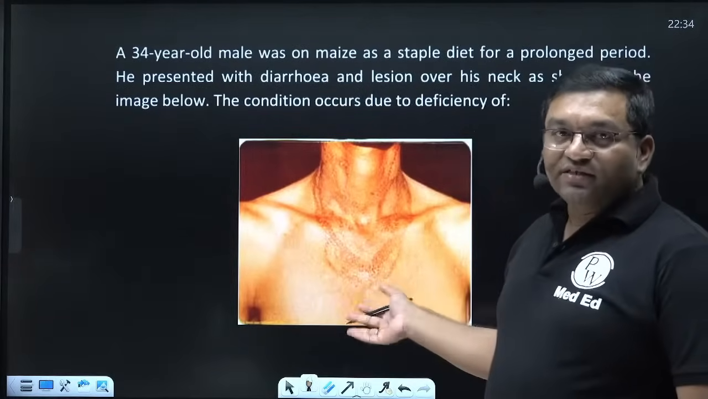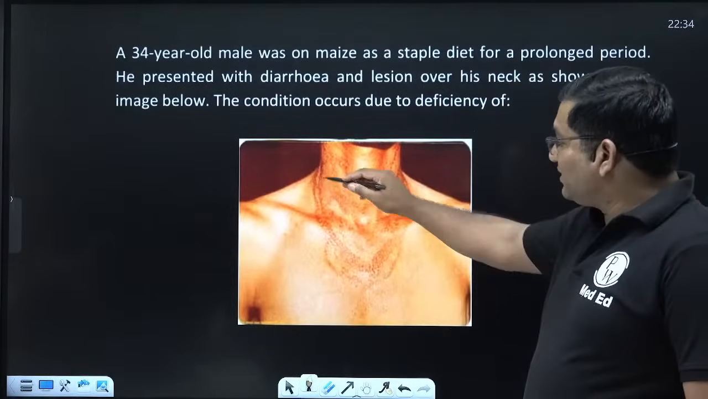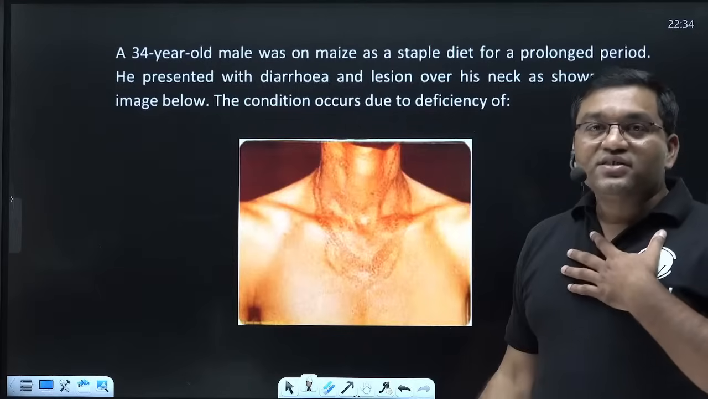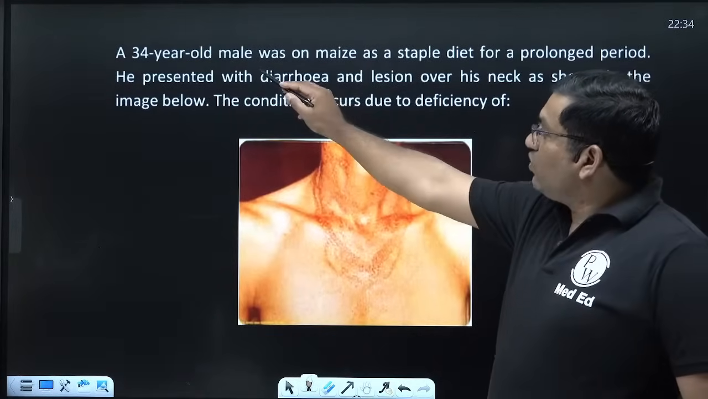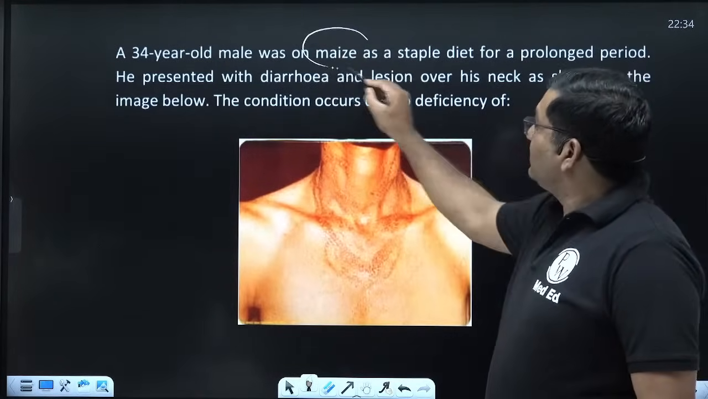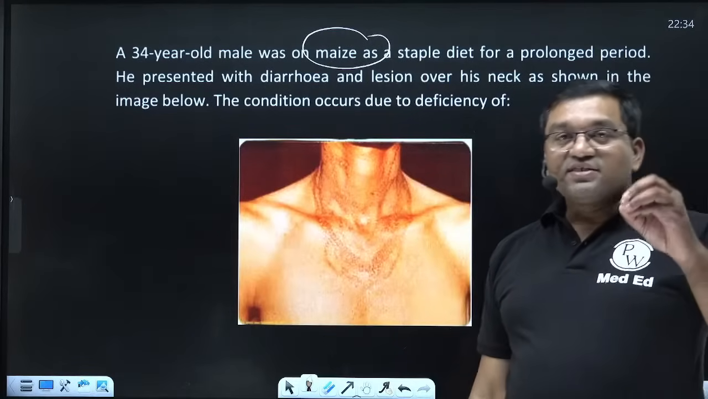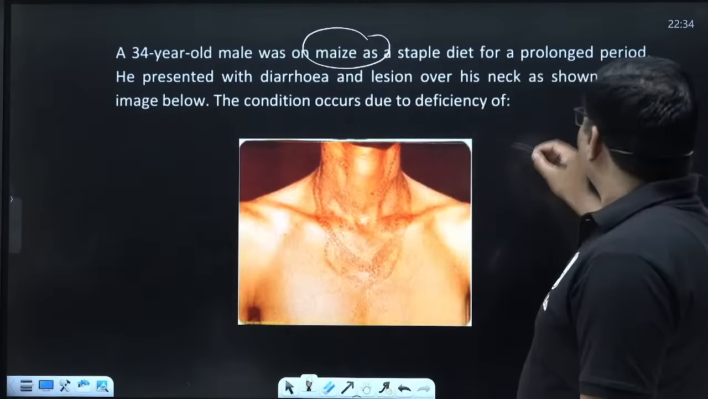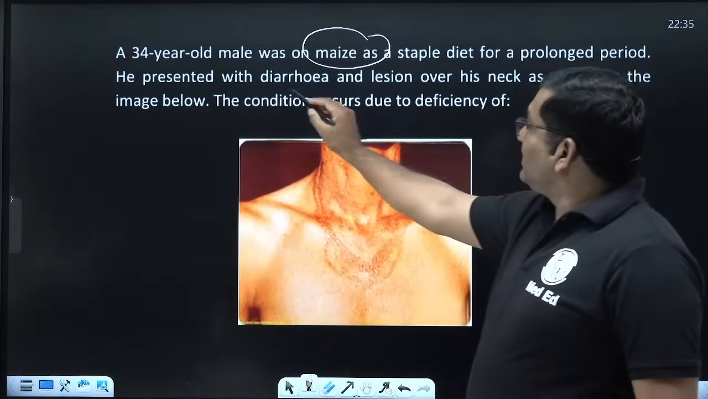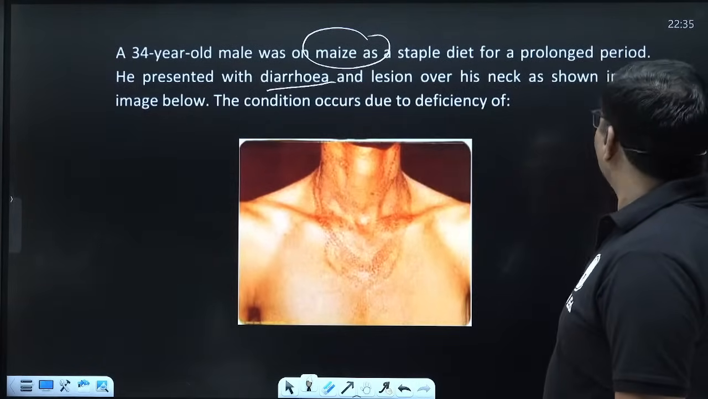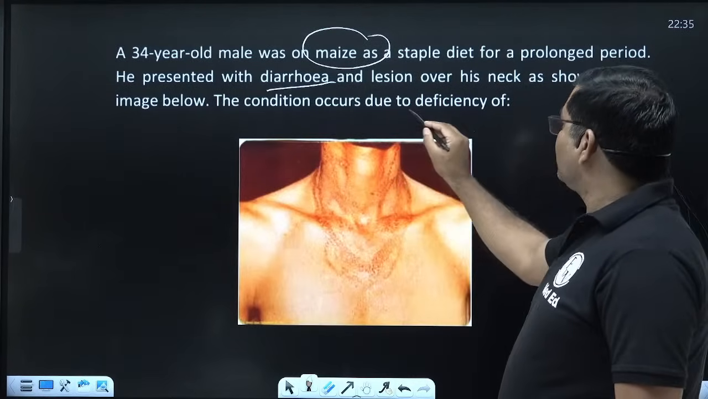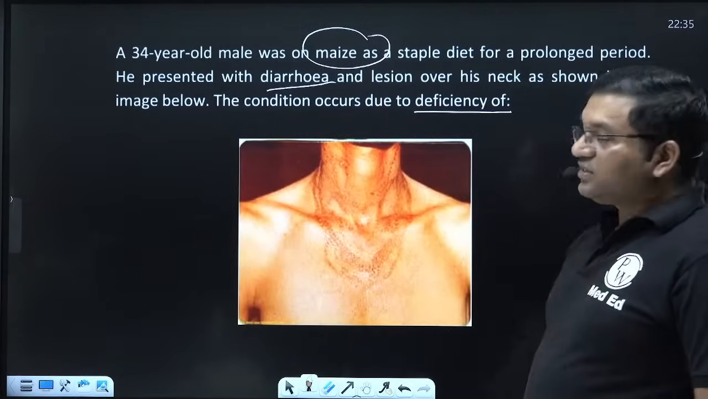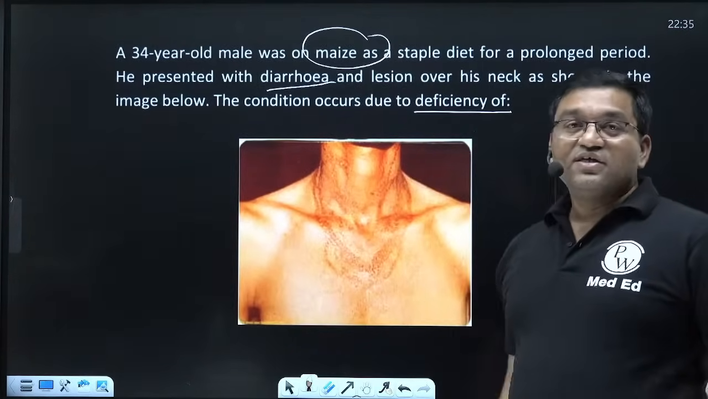बहुत सारे एंट्रेंस एग्जाम के क्वेश्चन में ये इमेज आती है, दैट इज कैसल्स नेकलेस डर्मेटाइटिस. This is pellagra. A 34-year-old male was on maize as a staple diet. In maize, the niacin is present in the bound form, so it is unavailable for absorption. For a prolonged period, he presented with diarrhea and a lesion over the neck as shown in the image below. The condition occurs due to deficiency of niacin.